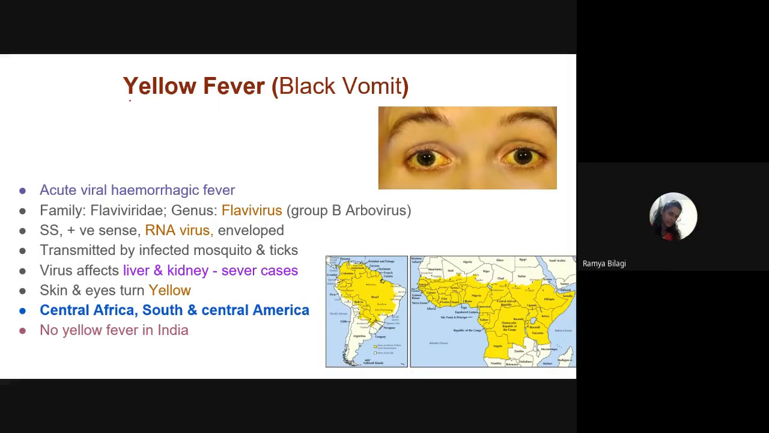Now next, coming to another arthropod-borne disease, that is yellow fever. It is also called as what? Black vomit. It is also called as what?